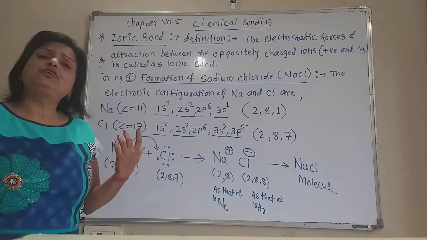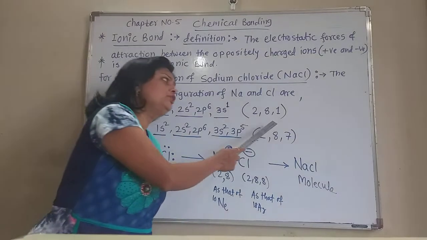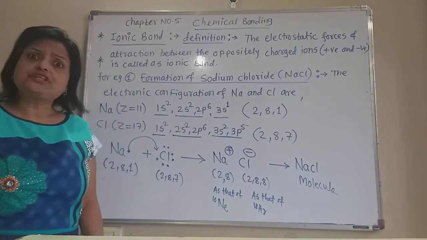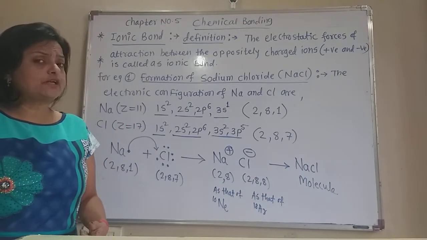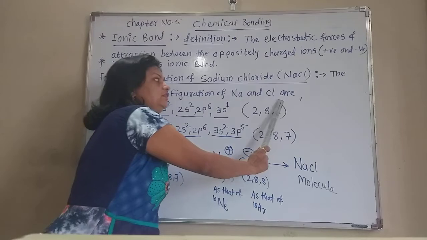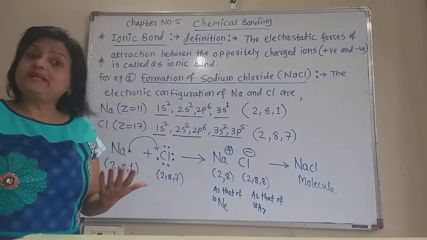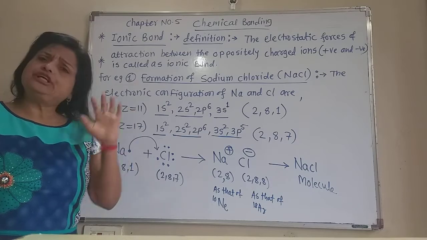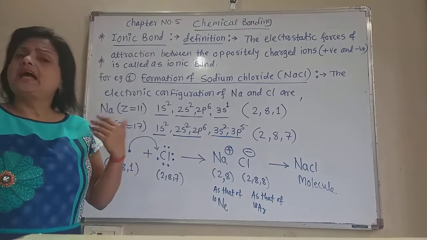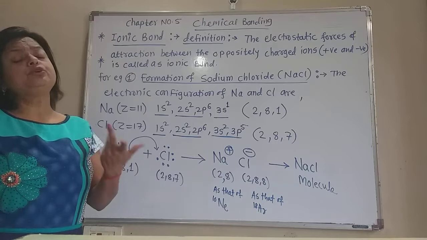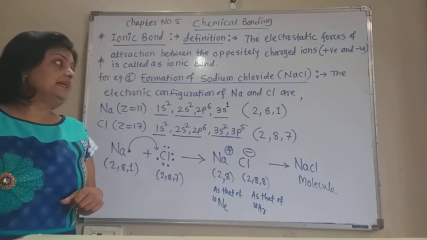Why is it so reactive? Because it immediately loses its outermost electron, which is not required, since it has to complete the octet. It acquires the stable noble gas electronic configuration, so it immediately loses that electron and reacts with other elements in contact with it.